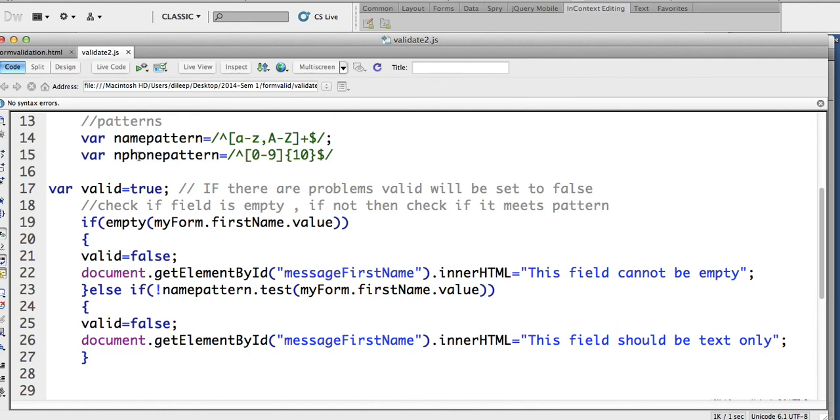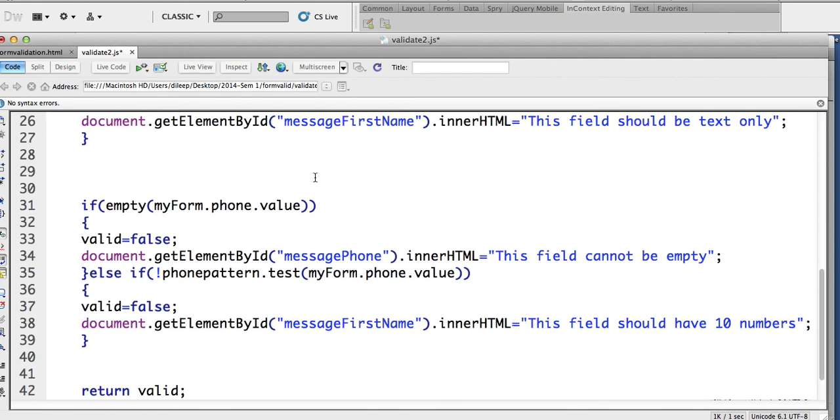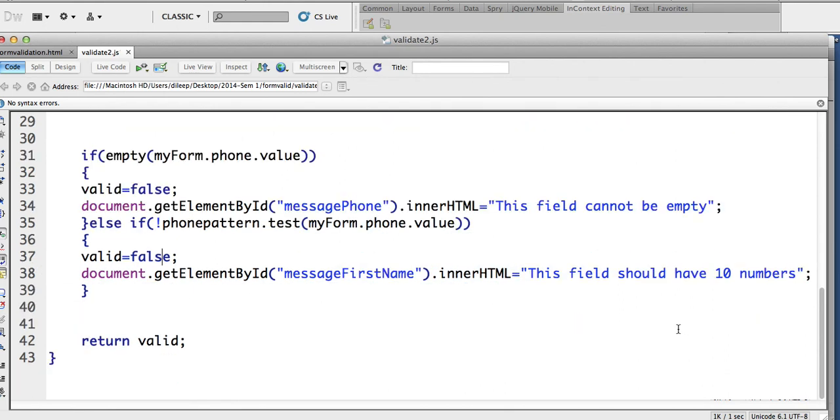But some browsers don't sort of obey that, and it's annoying. But that's a good expression, phone pattern. So now we are checking phone value. If empty phone value, false, set the message this cannot be empty. Otherwise, if not the case where phone pattern tests against phone value, then again false and say this should have 10 numbers. Let's have a look at this.